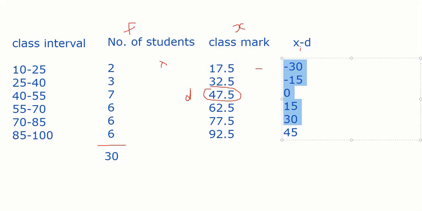Tell me, guys, which is easier? Sir, this one. Sir, integers. Correct? Integers are more easy. So this is the modified method.